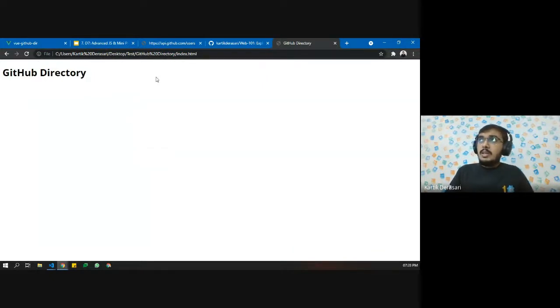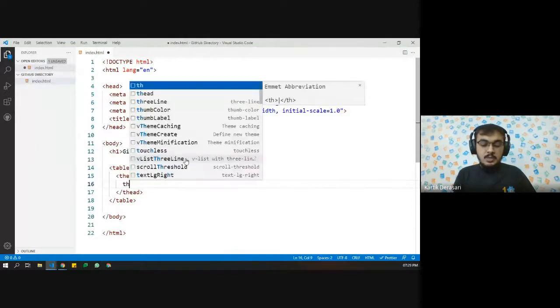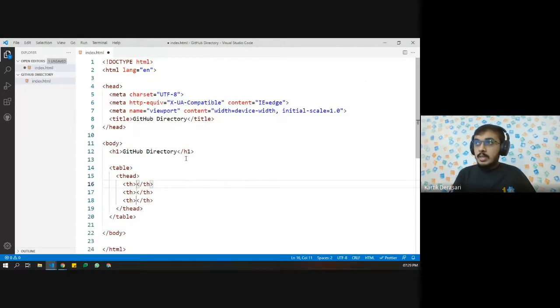Now let us see how we can show all the data on this browser. Let us create a table first of all, and let us first have a visual of how this data will actually look like. So let us create a table, and let's say the thead, and inside table heading we should have three headings. The first should be SR number, serial number.